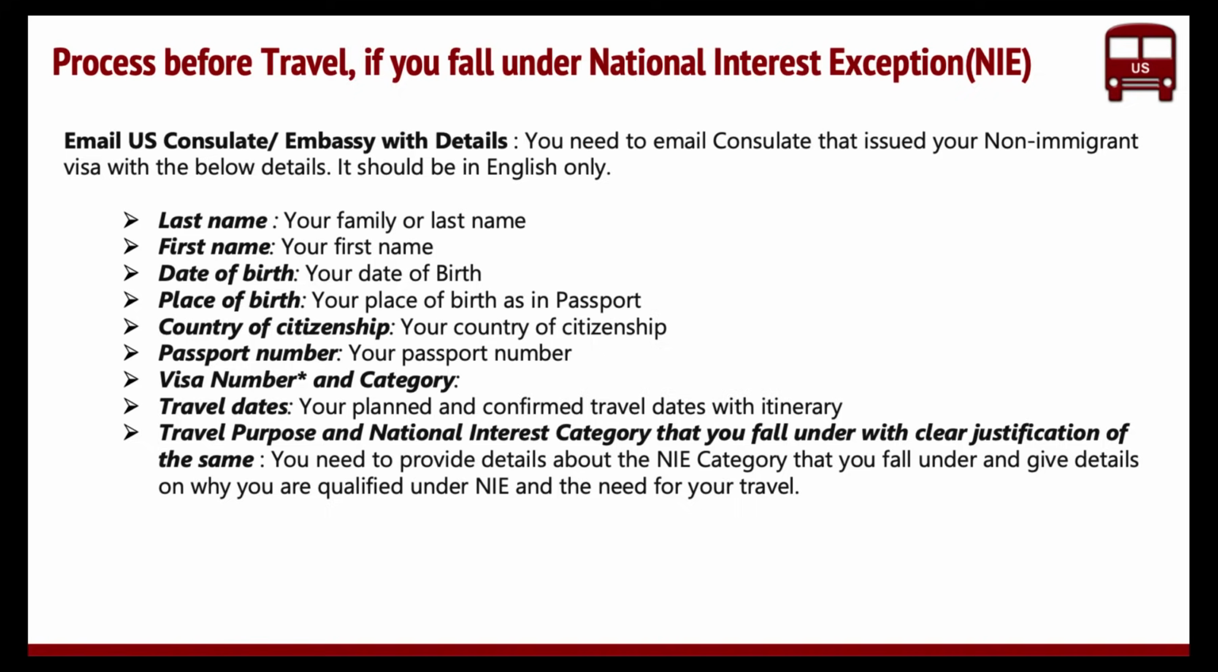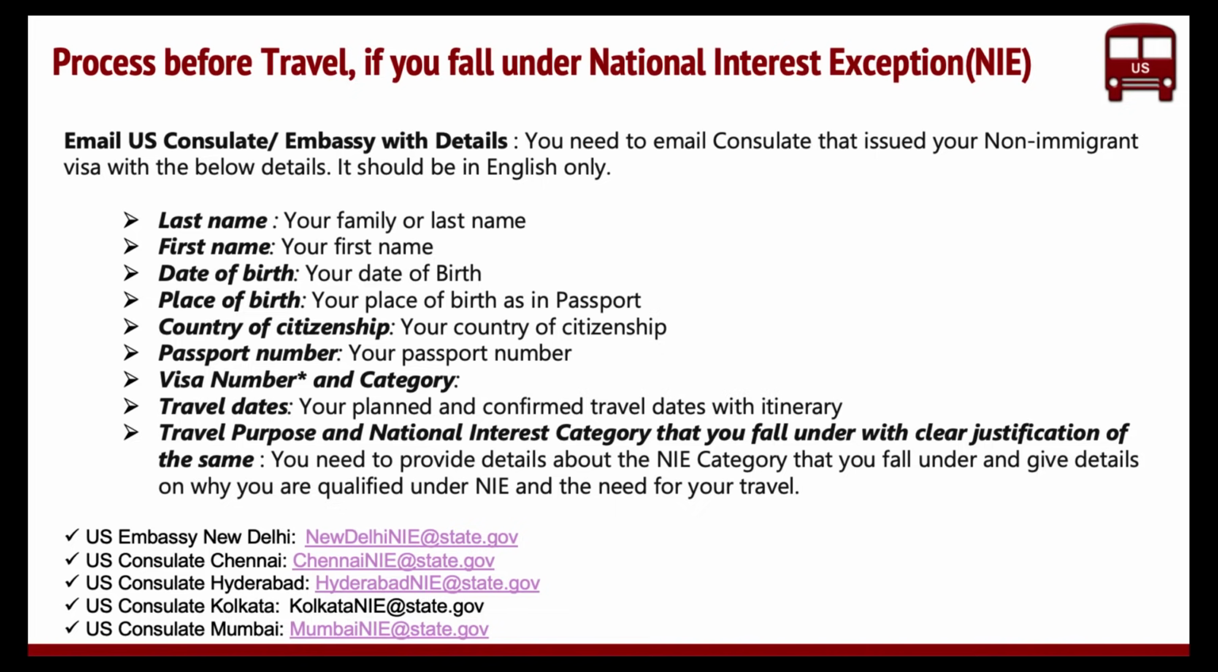Your travel dates, the confirmed travel dates, and you also need to quote and justify why you qualify for this. Right? Could be proof that you're part of this critical sector, or why you fall under this. Right? You need to submit that. So you need to take all of these details and put them in an email and send it to the consulate that actually gave you this visa. It could be Embassy New Delhi or Chennai. So these are the email IDs. We also have a page that has all this information. You can check out those details. We'll put the link. But again, all of these are the places you need to email.